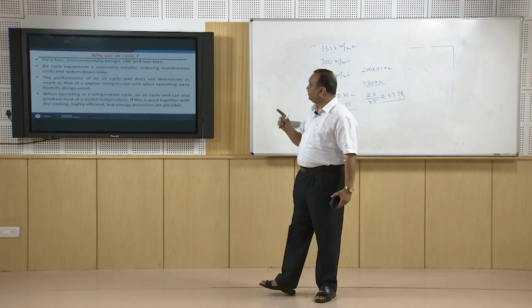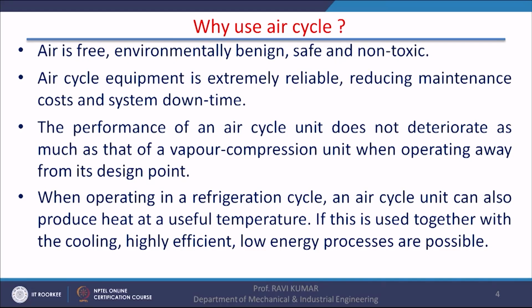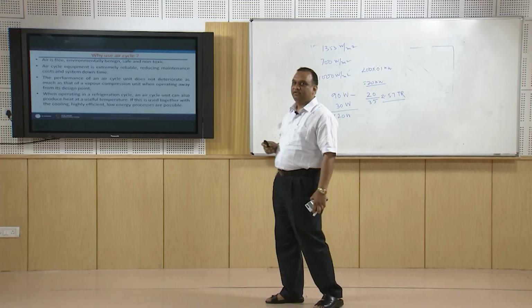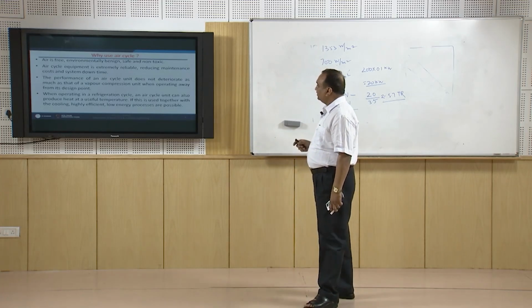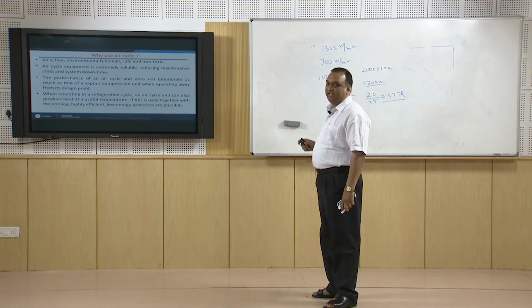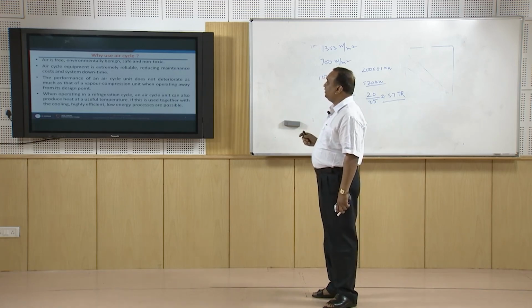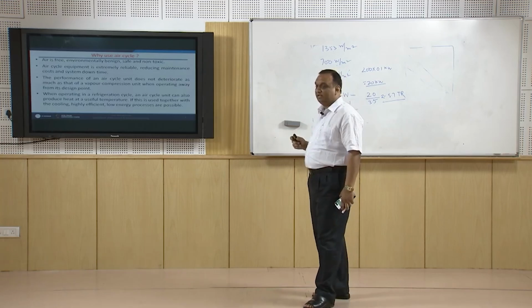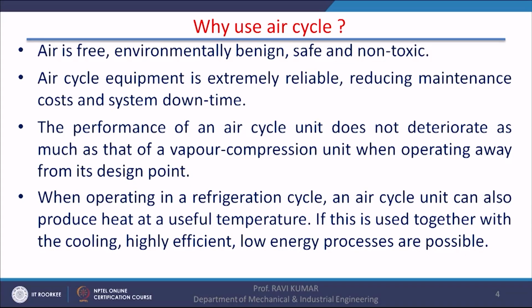Now, the second question is, why use air cycle? We can have many other cycles also, but why do we want to use air as a refrigerant for cooling in aeroplane? First of all, air is cheap. That is always a consideration when you purchase anything, that the cost has to be low. Environmentally benign, safe and non-toxic. That is the property of the air which has to be highlighted, because any gas we use in aeroplane has to be non-toxic, non-inflammable, safe and environment friendly.